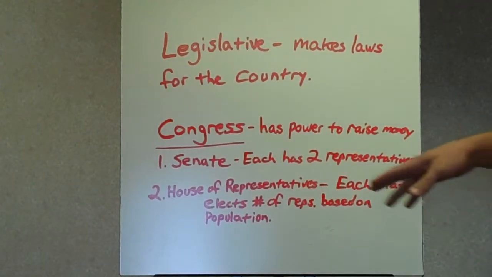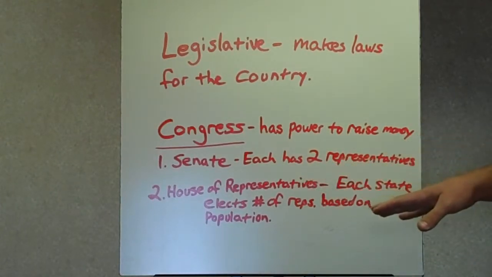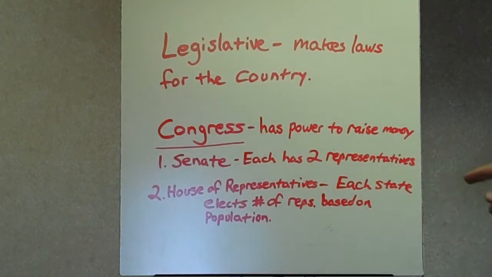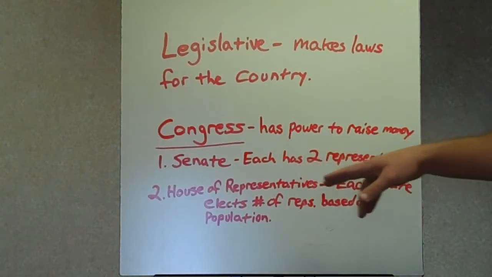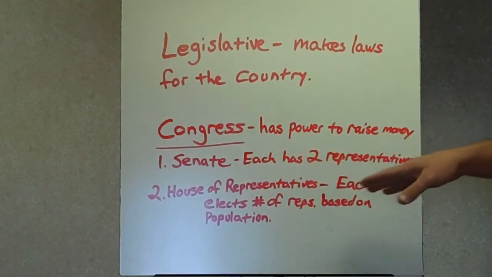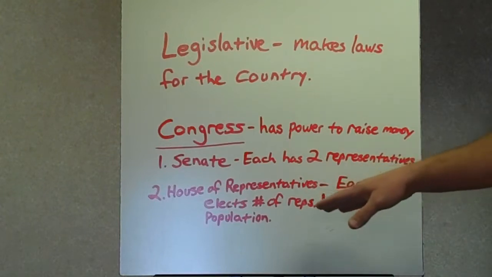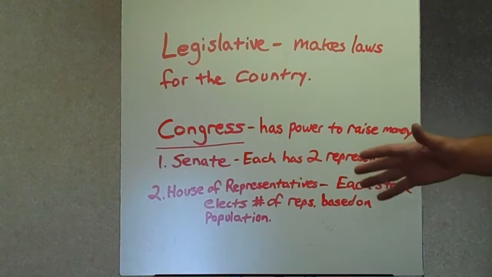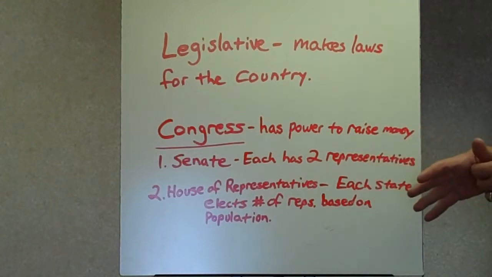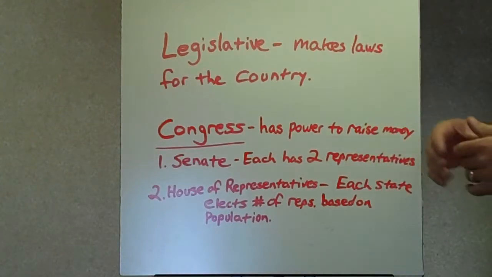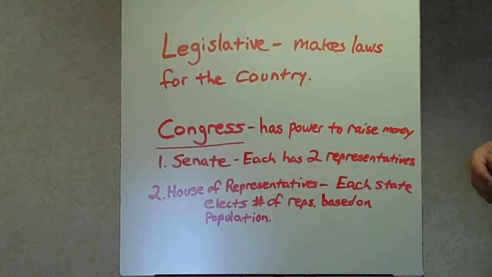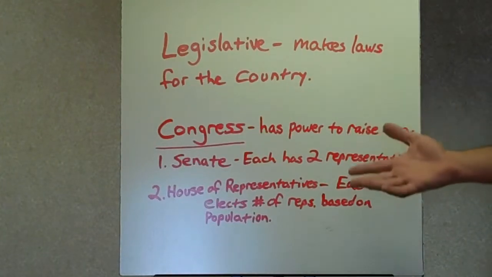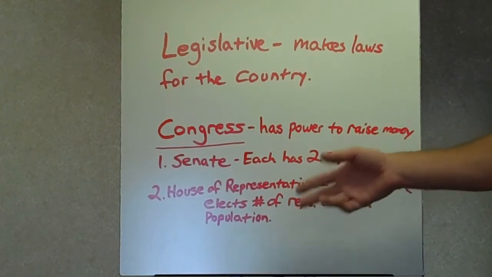Each state also has members of the House of Representatives. Now, this is a little bit different. Each state elects a number of representatives based on its population. So if California has, I don't know, let's say 5 billion people there, and Tennessee has 2 billion, or million, either way you want to go, California is going to get more representatives because they have more people.